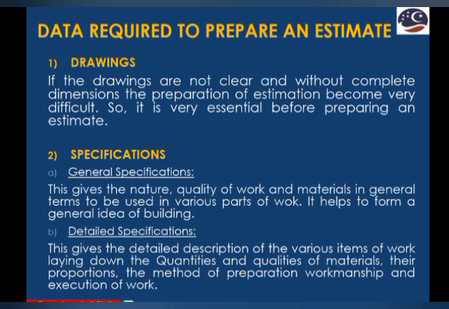Second one is specification. For those who don't know about specification, let me clarify that specification is the detailed document which deals with detailed information about execution of work, mode of construction, and all the methods, rules and regulations that need to be considered while executing the work. There are two types of specification. First is general specification and second is detailed specification.